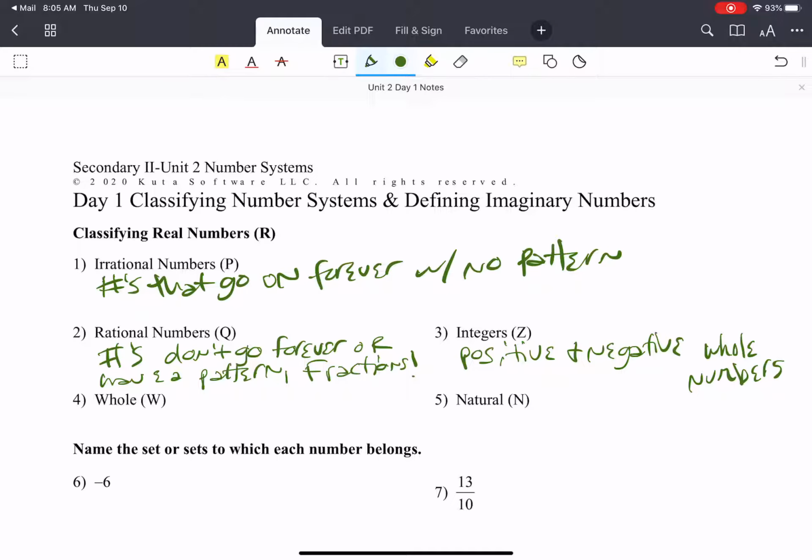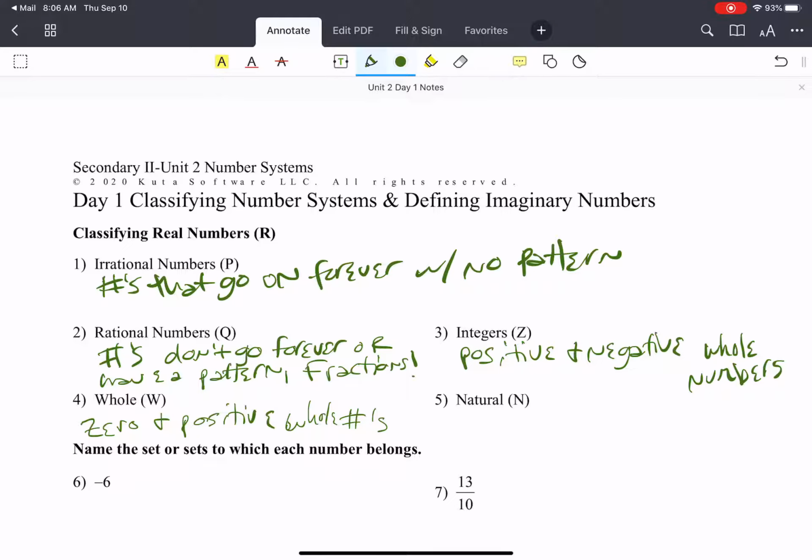Whole numbers are 0 and positive. Whole numbers. I told you guys I was going to use the pound sign, and then I wrote out numbers a couple times. So like -2 is an integer but not a whole number, okay? 2 is an integer and a whole number. So whole numbers start at 0 and go 0, 1, 2, 3, 4.